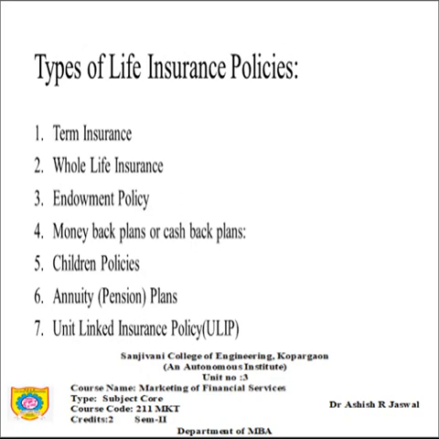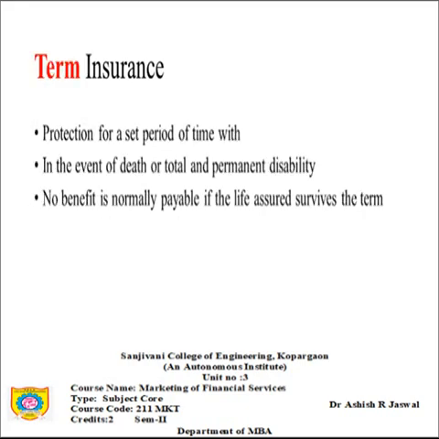Moving to the next point, there are 7 different types of insurance policies: term insurance, whole life insurance, endowment policy, money back plans or cashback plans, children policies, annuity plans, and unit linked insurance policy. Let us look one by one at what those plans are.